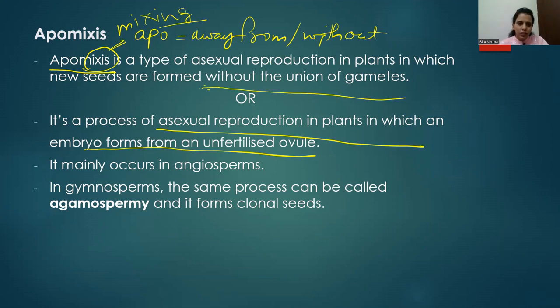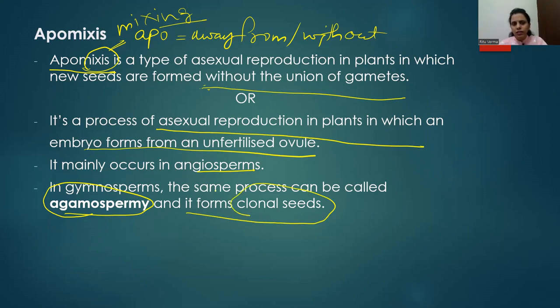Generally this apomixis process occurs in angiosperms, and when it takes place in gymnosperms, it is called agamospermy. Agamospermy is nothing but the apomixis process occurring in gymnosperms, and it leads to the formation of clonal seeds.